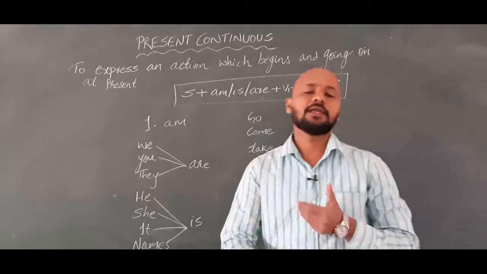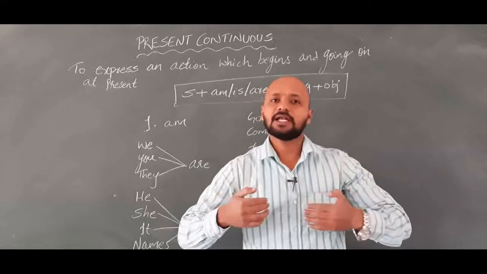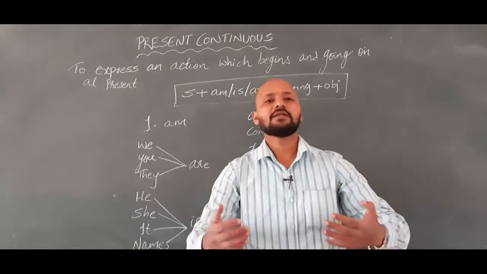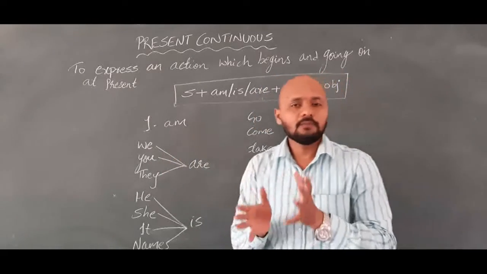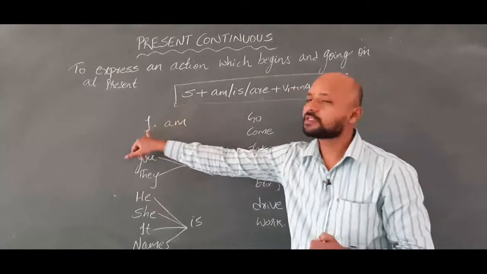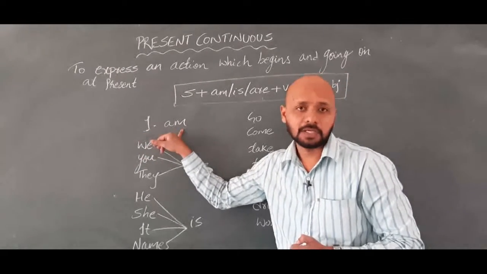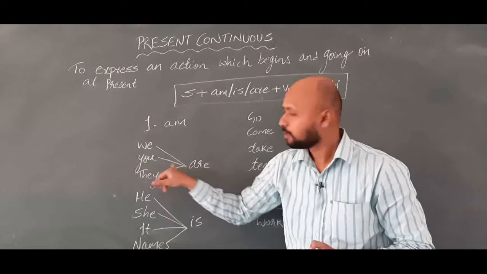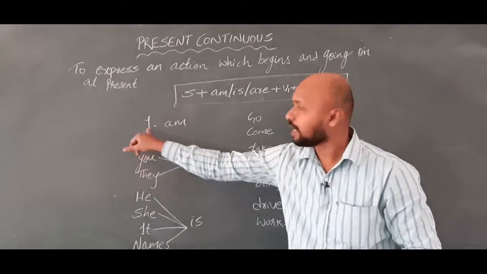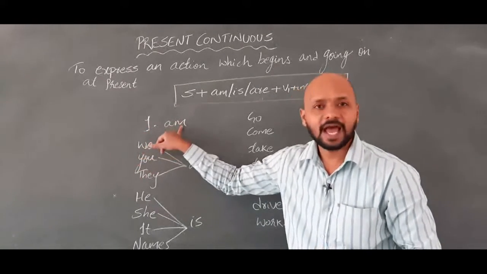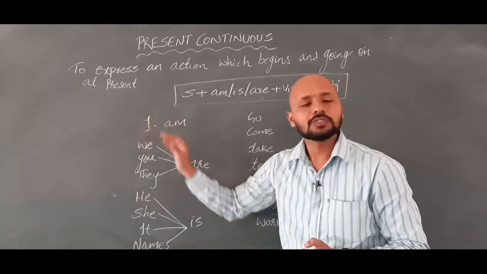Whenever you want to speak in English and when you want to use the present continuous tense, the action which started and is going on presently, to express an action which you are doing right now, you have to always use this structure. Always you have to go with subject. I means am. I am teaching. We are, you are, they are, right? So we can't say I are, we can't say we am. This is the rule in English where you have to use it properly.